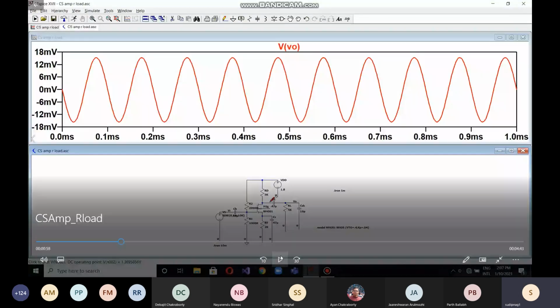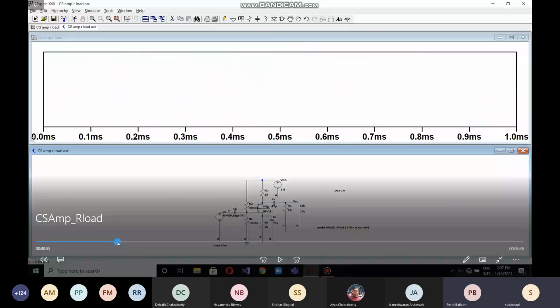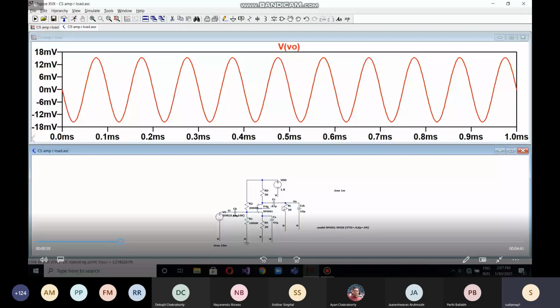Okay. So where did you touch? You can explain, Parth. Yes, sir. See, this is the output voltage V out, which is across RL and CL. And I've also placed the input alongside it. Sir, if we forward the video, we can see the input and output together.